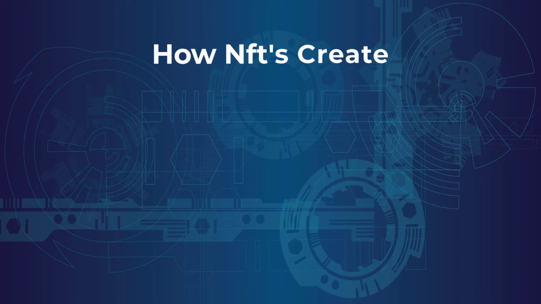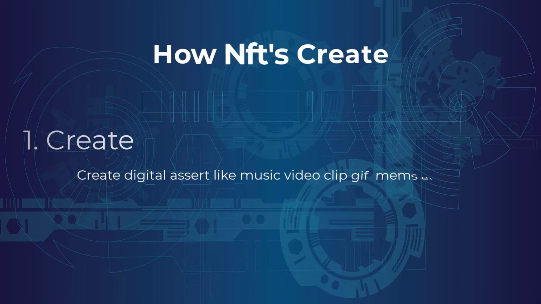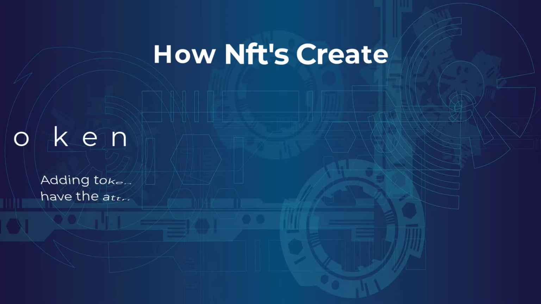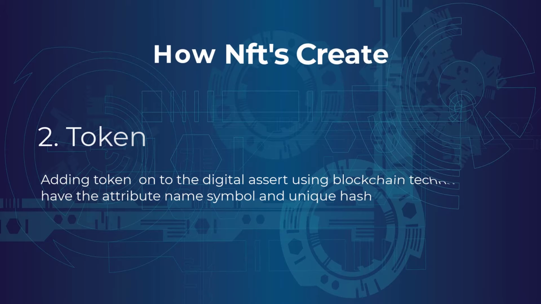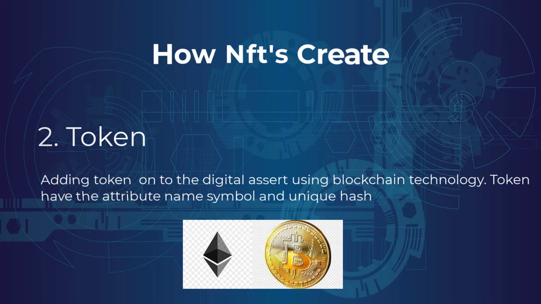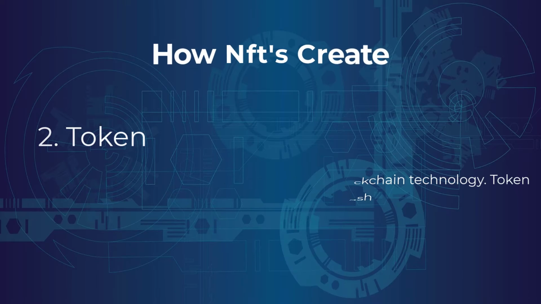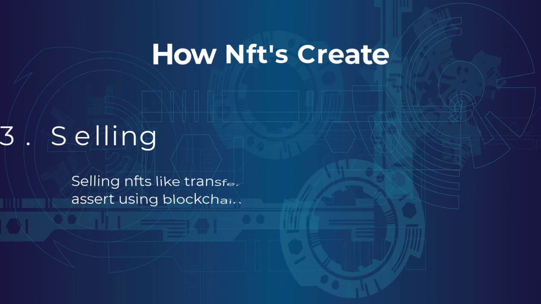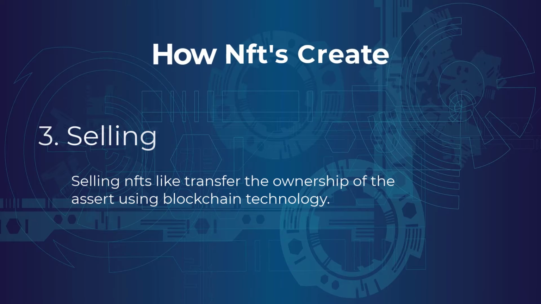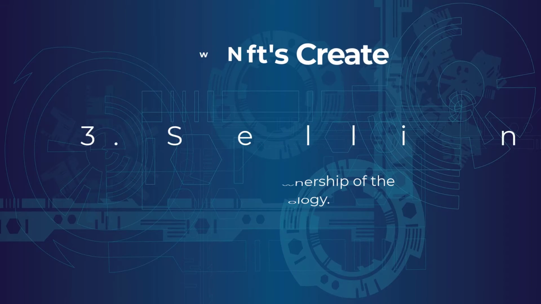How are NFTs created? Number 1, create digital assets like music, video, clips, GIFs, etc. Number 2, tokenization: adding a token to the digital asset using blockchain technology. Blockchain uses cryptocurrency, so you need to choose the best one like Ethereum, Bitcoin, etc. The token itself has attributes like token name, symbol, and hash. Number 3 is selling, like transferring the ownership of the asset using blockchain technology.